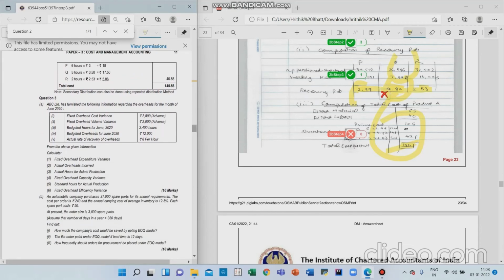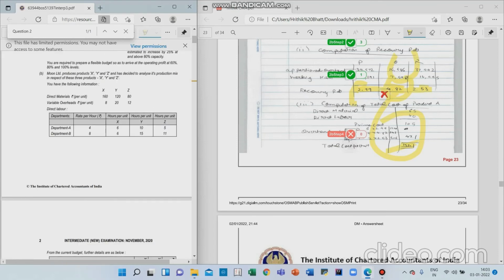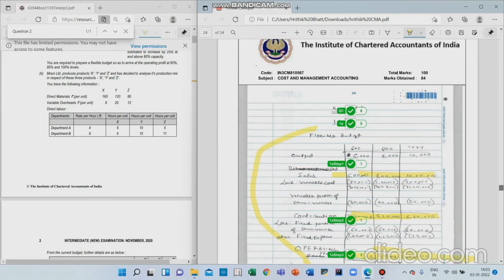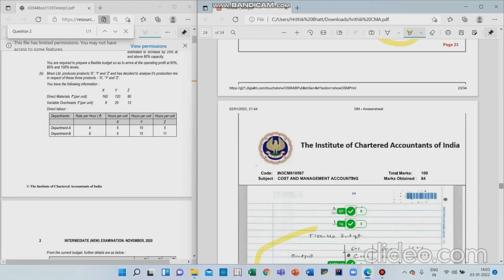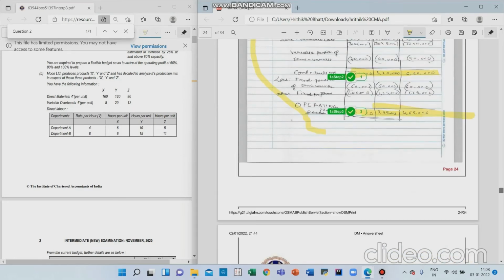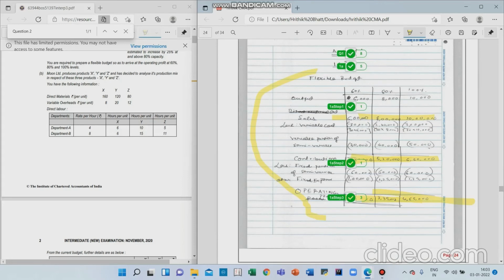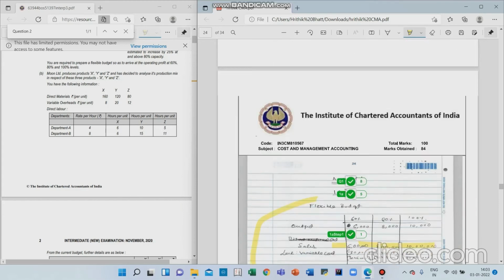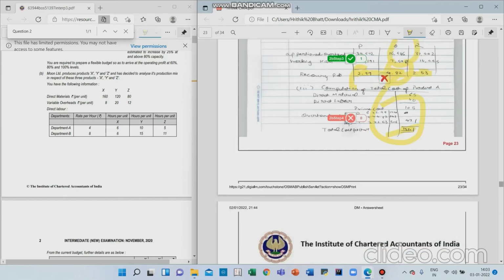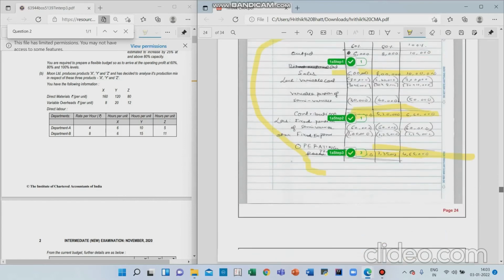And if you go to the first question, in the first question there is actually not much to discuss, because my first answer was almost wrong only because I knew only the first part well, which was a flexible budget. So I got marks for contribution, this, and the flexible budget. I got full 5 marks, 2 for contribution and 3 for the final answer.